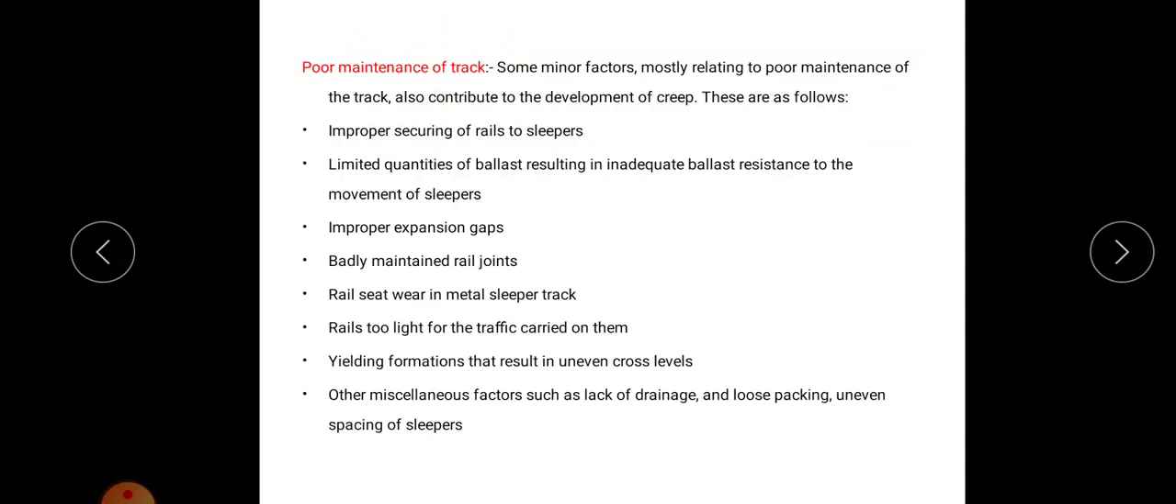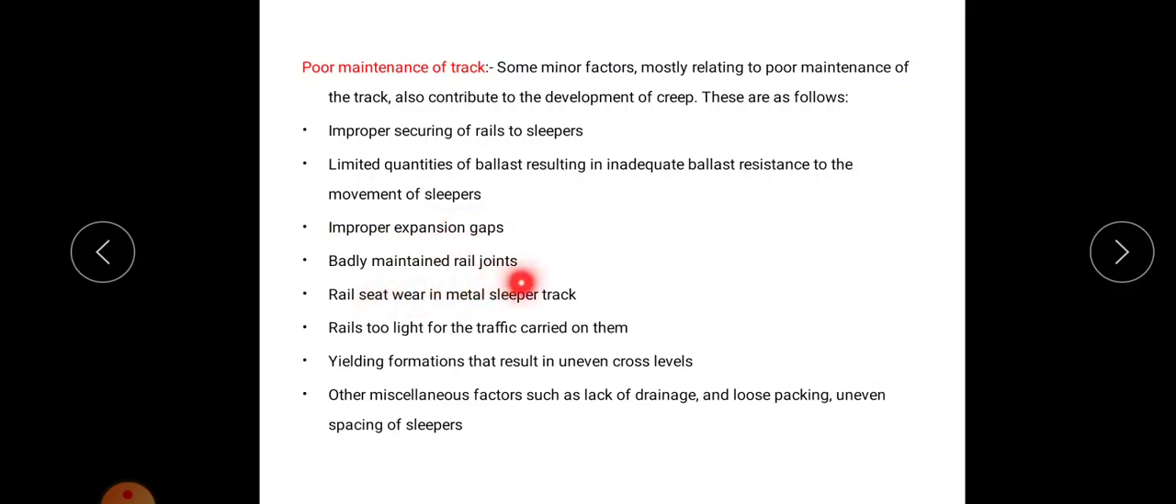Then the last reason is poor maintenance of track. Some minor factors mostly relating to poor maintenance of the track also contribute to the development of creep. These minor causes are improper securing of rails to sleepers, and limited quantities of ballast, which results in inadequate ballast resistance to the movement of sleepers, and improper expansion gaps. There will be expansion gaps between the rails, so if they are improper, it may lead to the development of creep. Then badly maintained rail joints.